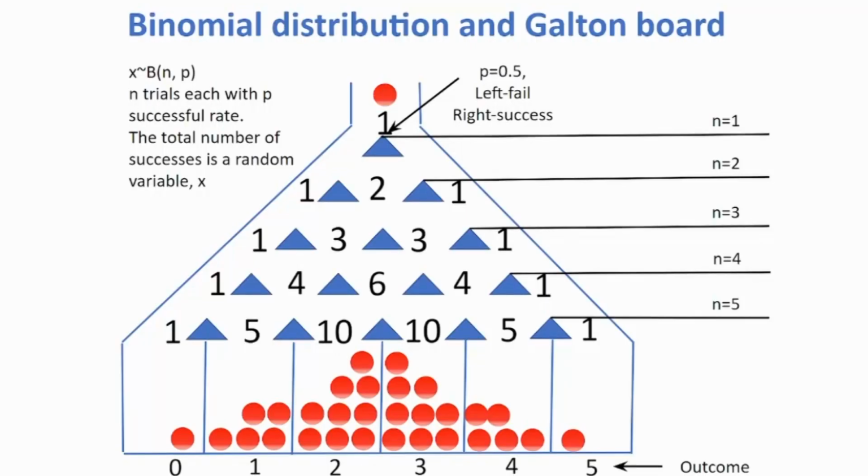NCX, P^X, Q^(n minus x), where x and n both are whole numbers, and p plus q is equal to 1. Now we will talk about it in the further class, how this translates to the normal graph.